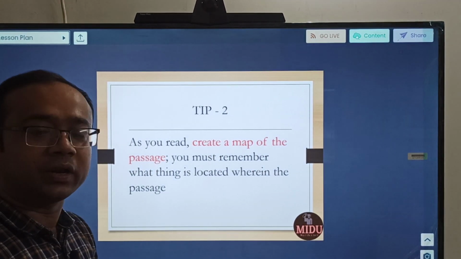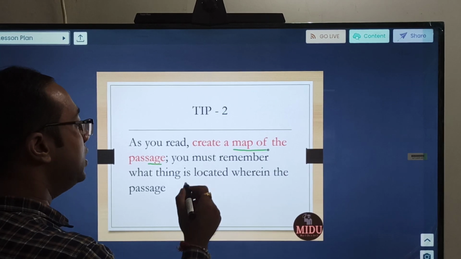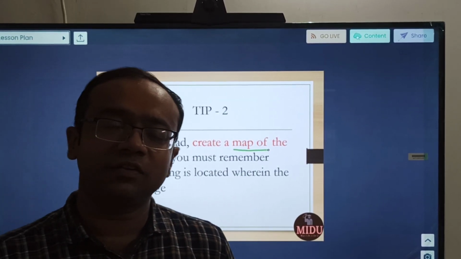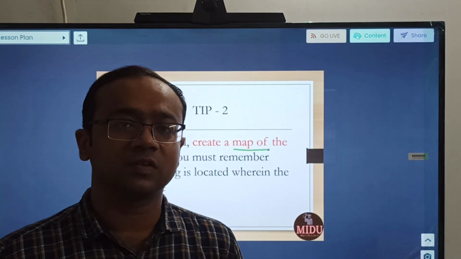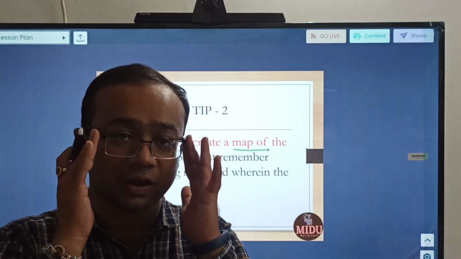Next, as you read, now create a map of the passage. When we say map of the passage, you must remember what thing is located where in the passage. That is why I was saying that just note down the key points or key inferences. I will show you this technique in an example today when we will be solving an RC part.